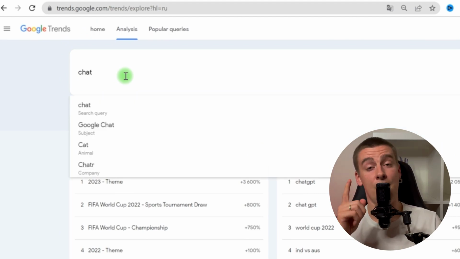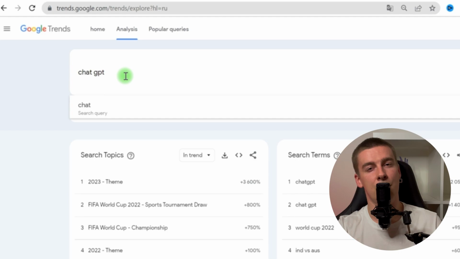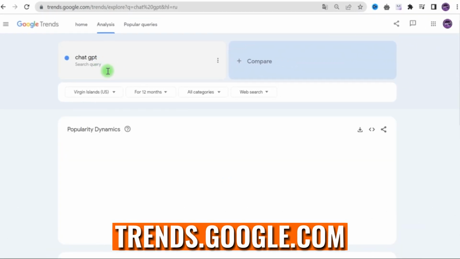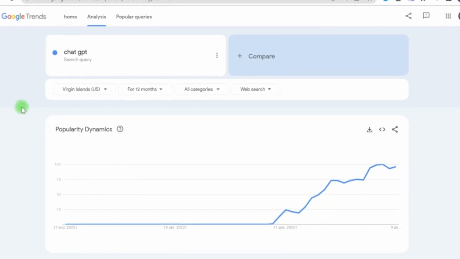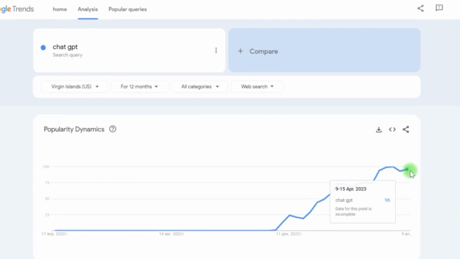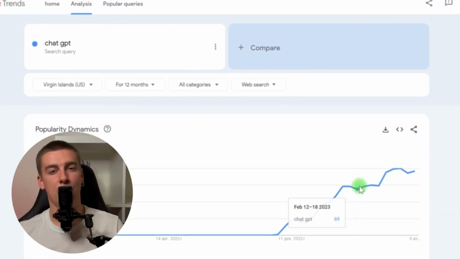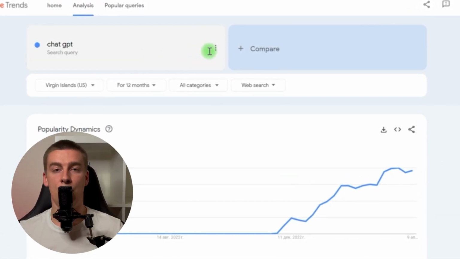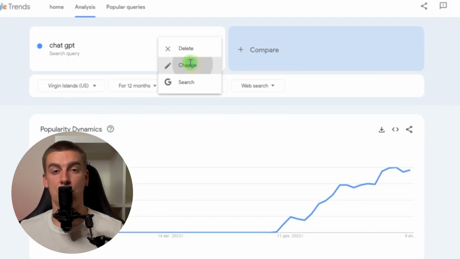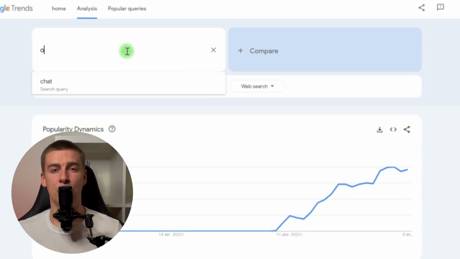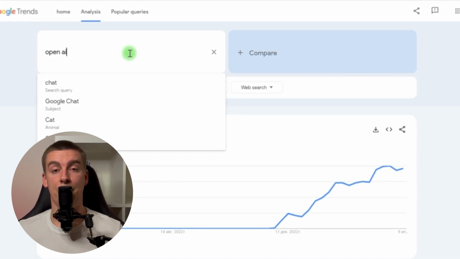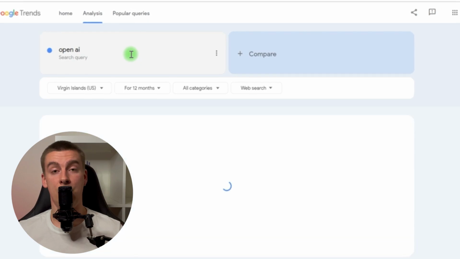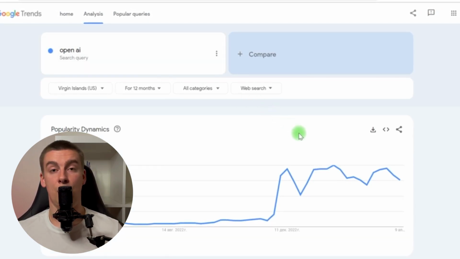If you didn't know, another fantastic one is Google Trends. You can just go to trends.google.com. And for example, if you look for ChatGPT, we're going to see how many searches happen for this worldwide. All I've got to do is change this filter to world. And we're going to see that the topic is only getting more and more popular. So it's still a good idea to create content around ChatGPT as they keep introducing new features. And down here, you can see OpenAI is a breakout topic that is also trending right now, so you can create around this.